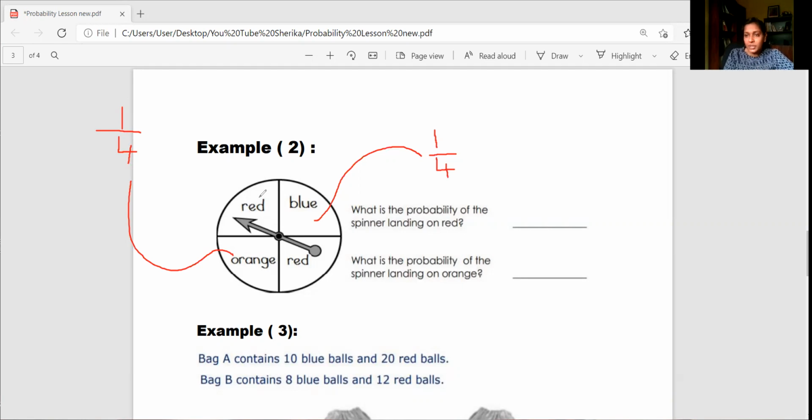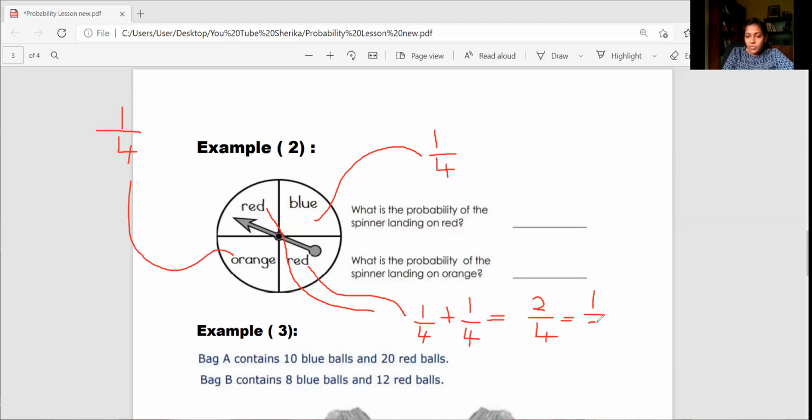But when I take the red color, I can see there are 2 parts. So I can see it very well. That means this is 1 out of 4, and I have another red part. If I take that, that also will be another 1 out of 4. So when I simplify 1 out of 4 plus 1 out of 4, we know when the denominator is the same, we can just add the numerator. So 1 plus 1 is 2, and we keep the same denominator. I'll get 2 out of 4. So I can simplify this as 1 over 2 or half, right?